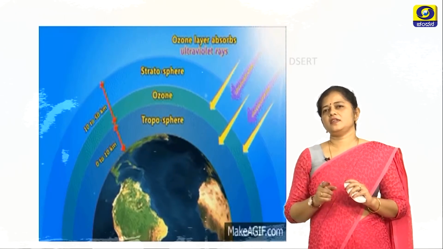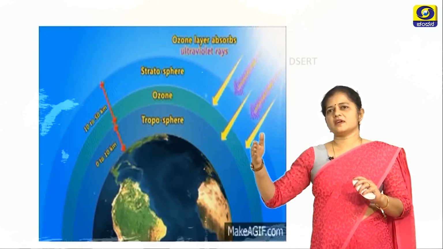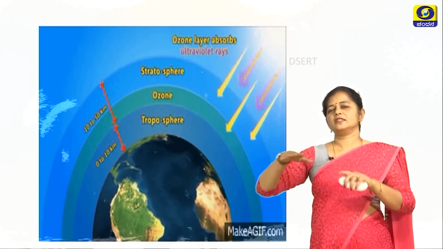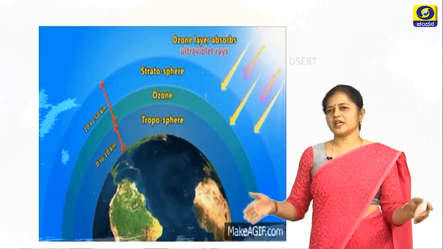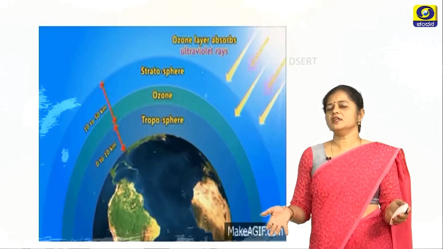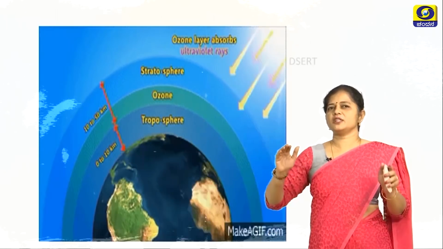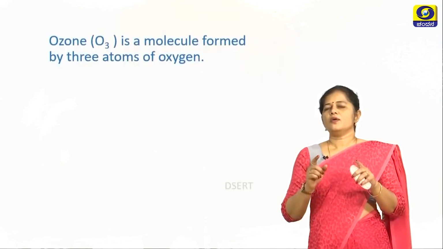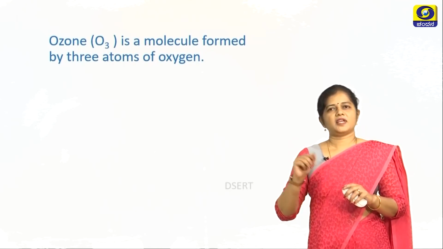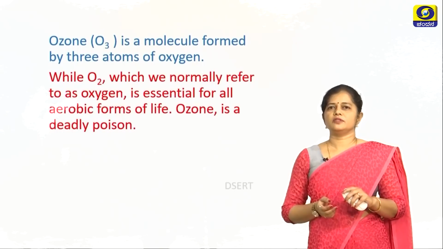So now you can see here the ultraviolet rays are coming from the sun, and the ozone layer forms a protective layer around the earth and filters the ultraviolet rays, thereby protecting the earth. Ozone is a molecule formed by 3 atoms of oxygen, as I already told you.